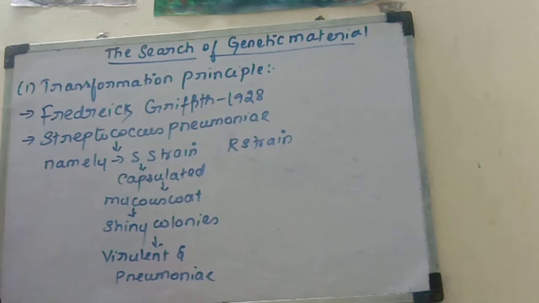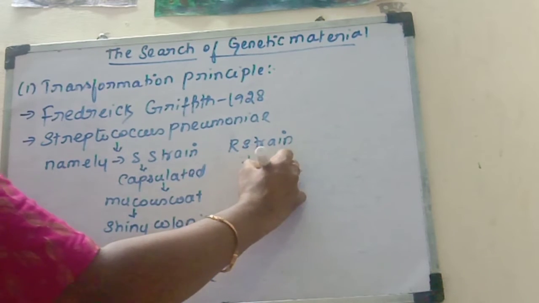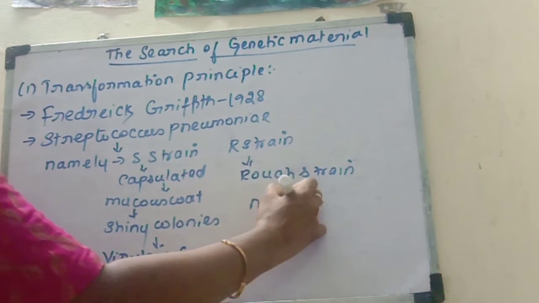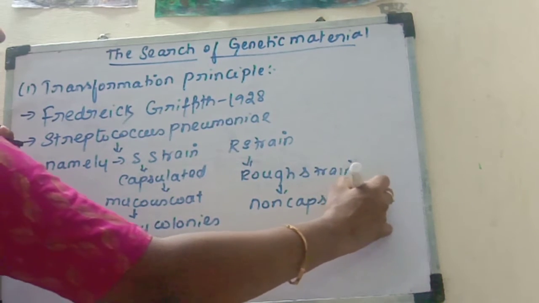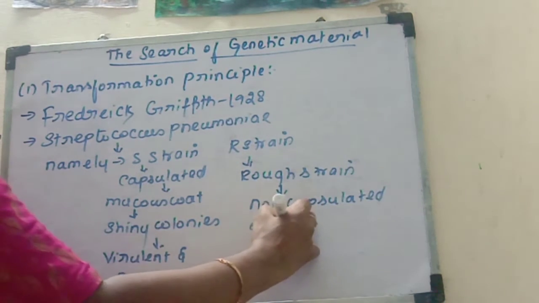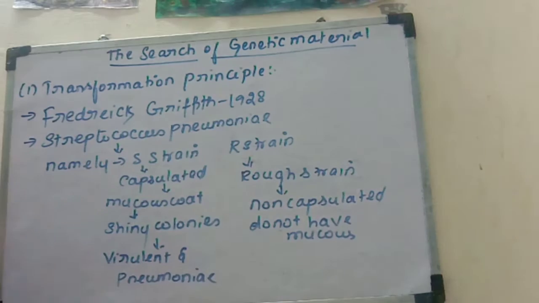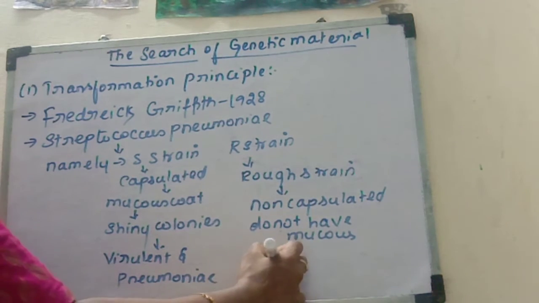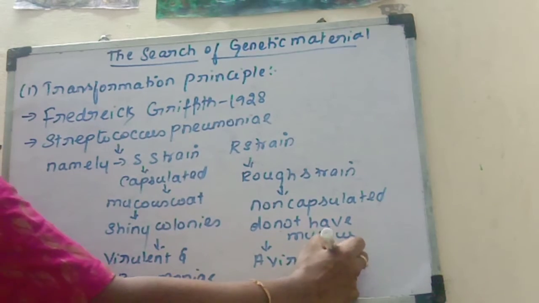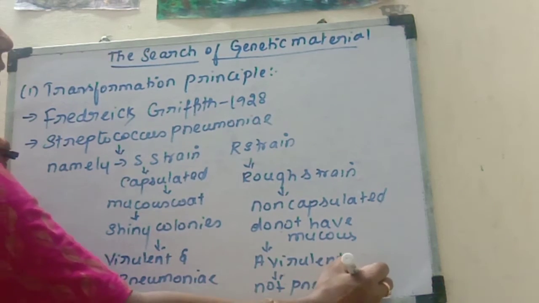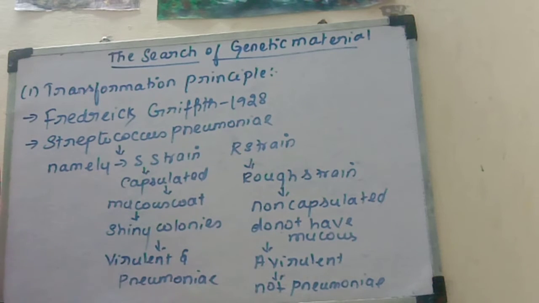Next he selected the R strain, which is known as the rough strain and also known as non-capsulated. Non-capsulated means they do not have a mucus coat. Due to the absence of the mucus coat, they are avirulent or non-pathogenic, so they do not cause pneumonia. These are the details of the R strain and S strain.